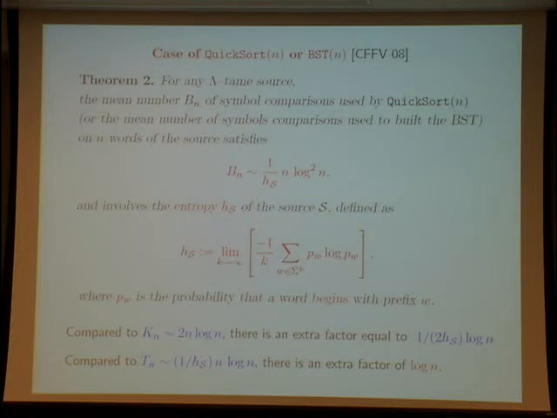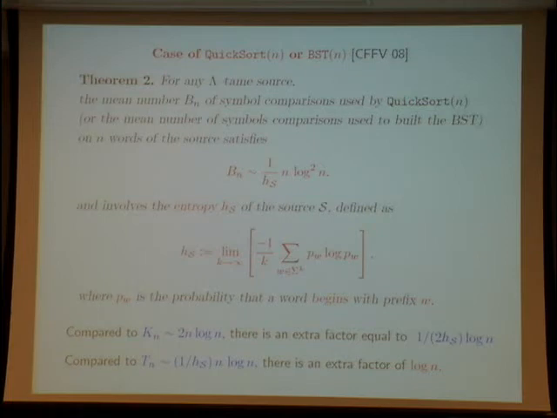So compared to the number of key comparisons, we have an extra factor of order log n, and compared to the trie, we also have an extra factor of log n. So if we wish to sort a set of words, and you have to choose between the BST and the trie, the result here tells you that the trie is better than the BST.